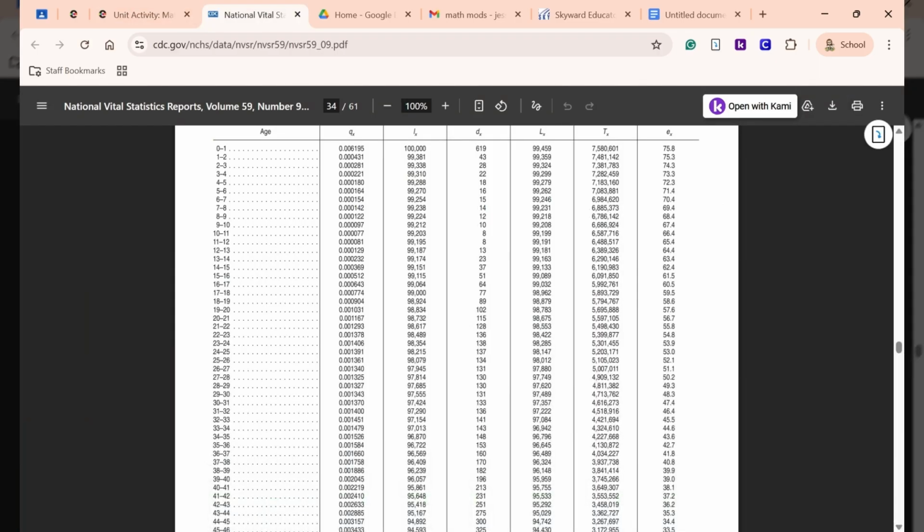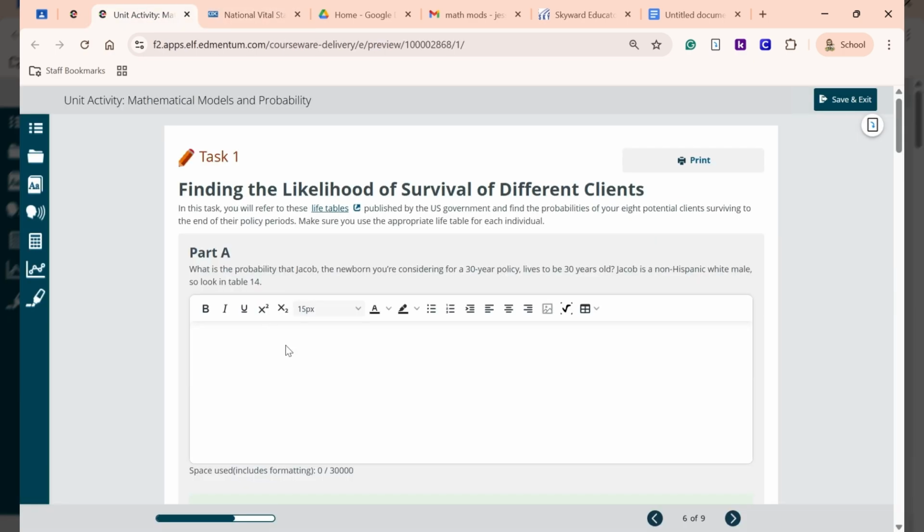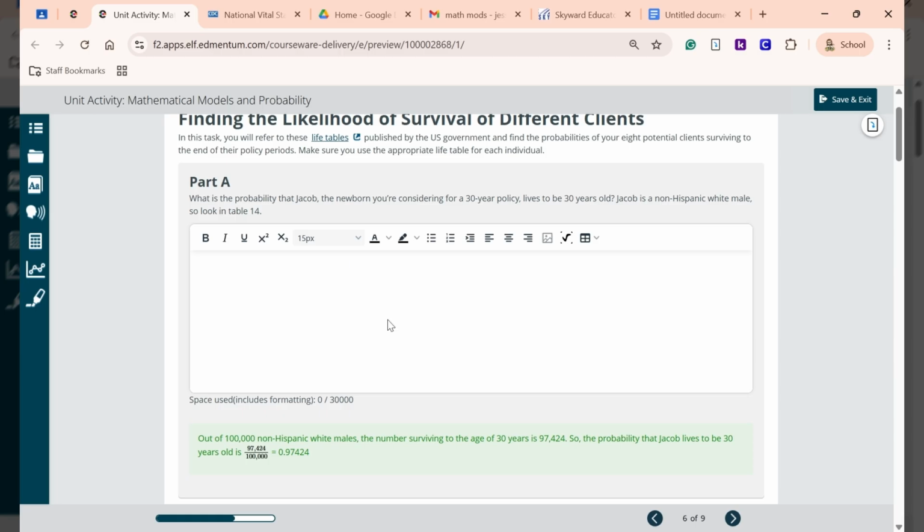And so you just go over here to where the 30 is, and whoops, right here, you see that number is 97,424. So that right here would be the answer to part A. And I'll share this with you, the answer key right here. You will see that that is the way it is set up. And so that is a freebie for you all, this first one, but they're not all going to be done